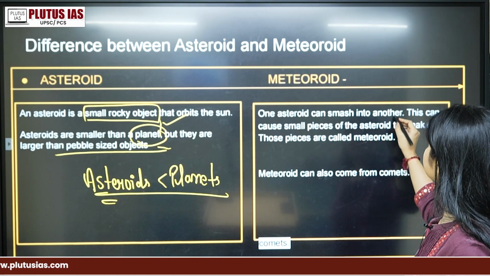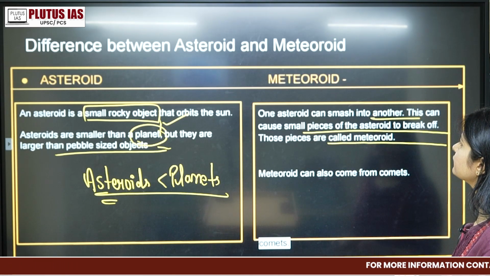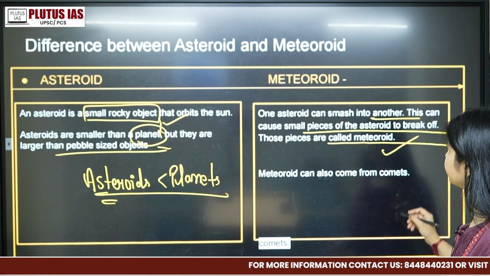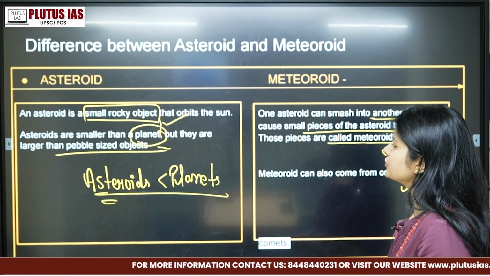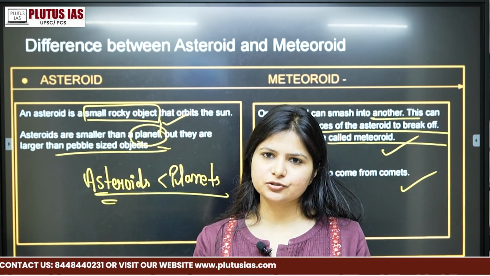Now one asteroid can smash into another. This can create small pieces of asteroids to break off. Those are known as meteoroids. Meteoroids can also come from comets. So these are the differences, the major difference between asteroids and meteoroids.